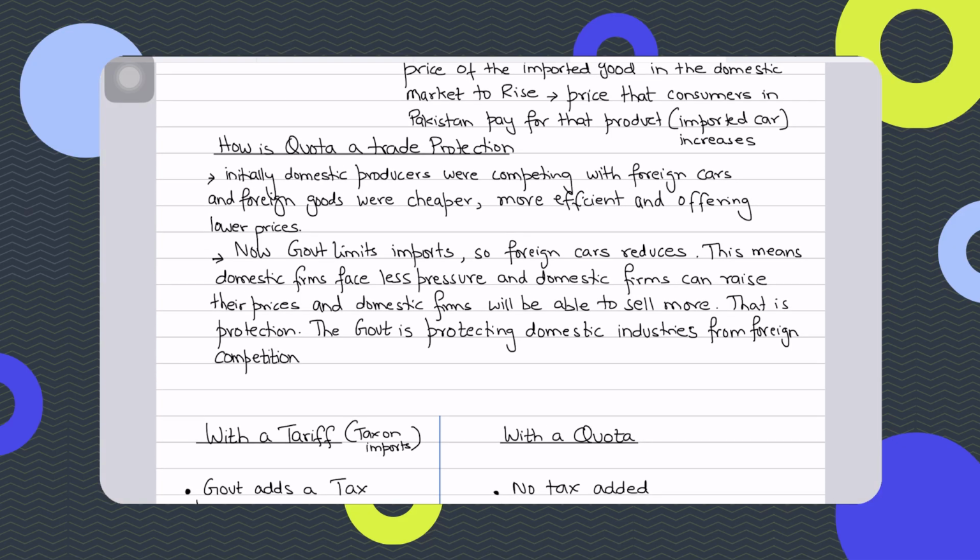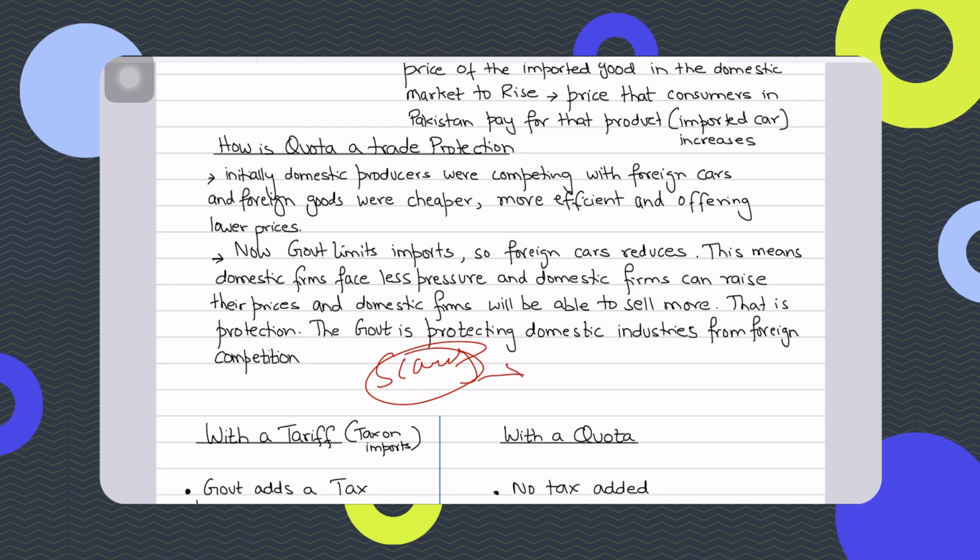So to sum it up, when the government imposes a quota on foreign cars, it limits the number of imported cars that can enter the country, right? And so the supply of foreign cars in the domestic market in Pakistan falls because of that. But consumers still demand these cars. So now there is less availability of these cars, which creates scarcity.